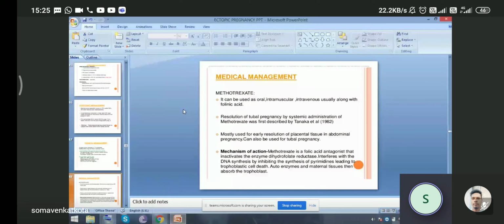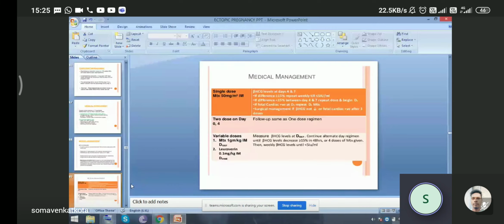The mechanism of action of methotrexate: it is a folic acid antagonist that inactivates the enzyme dihydrofolate reductase and interferes with DNA synthesis by inhibiting the synthesis of pyrimidines, leading to trophoblastic cell death. Autoenzymes and maternal tissue then absorb the trophoblast. This is the mechanism of action of methotrexate. To reduce the toxicity of methotrexate, we give folinic acid on alternate days.